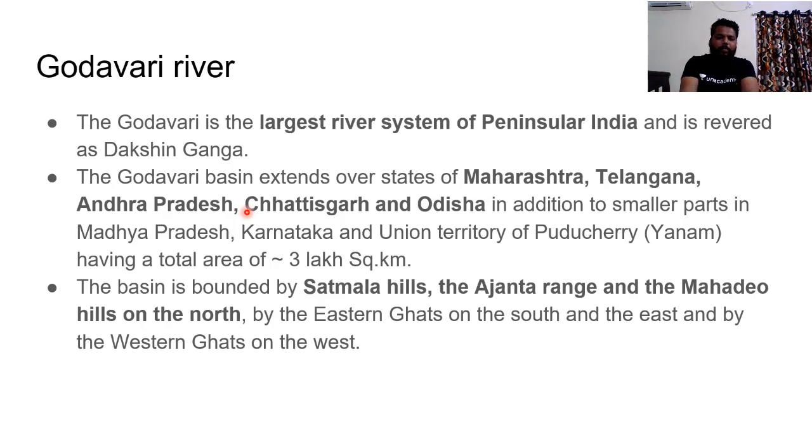The next most important river is the Godavari river. The Godavari is the largest river system of peninsular India, and it is often revered as Dakshin Ganga, as it is the longest and largest river of peninsular India. In a similar pattern as the Ganga is sacred, the Godavari river is sacred in the peninsular region. Hence, it is considered as Dakshin Ganga. The Godavari basin extends over the states of Maharashtra, Telangana, Andhra Pradesh, Chhattisgarh, and Odisha.